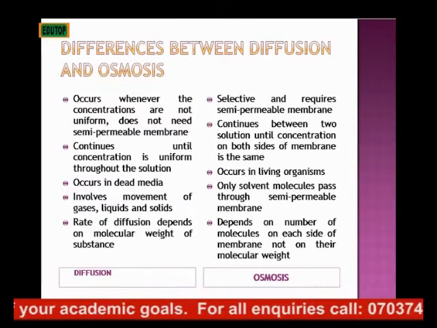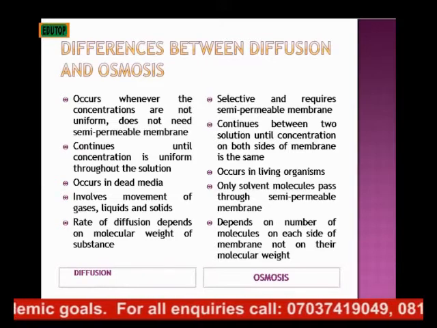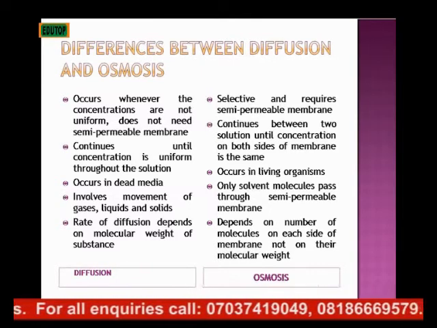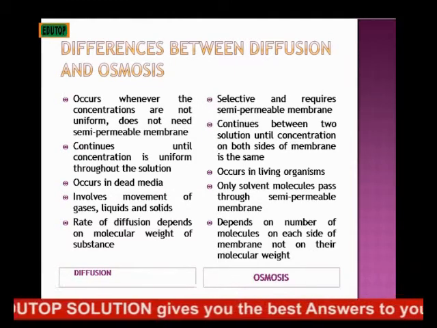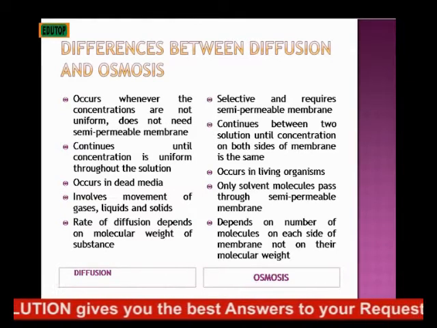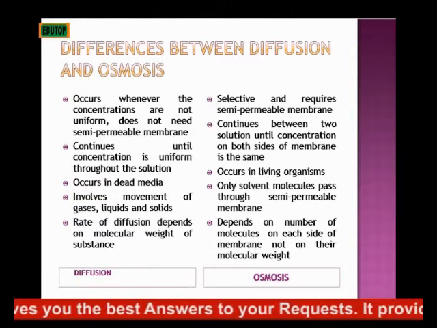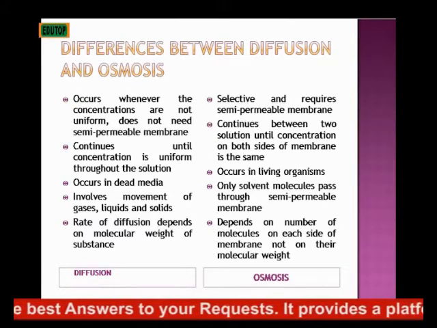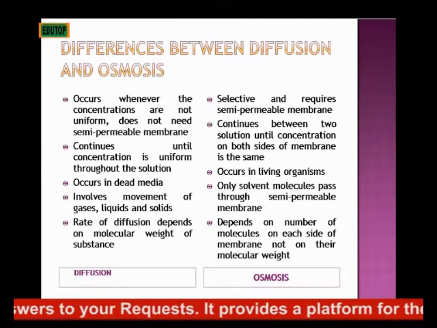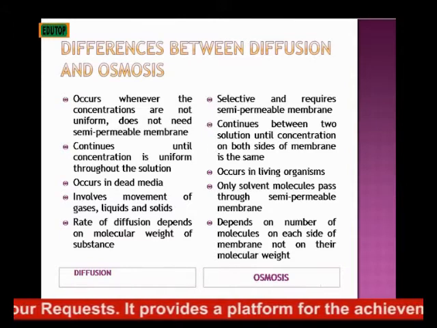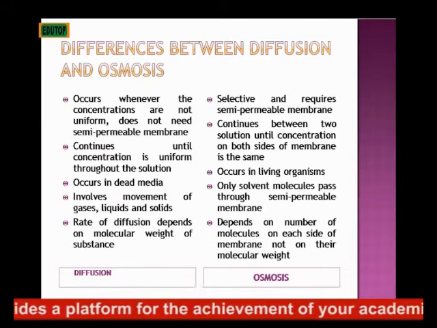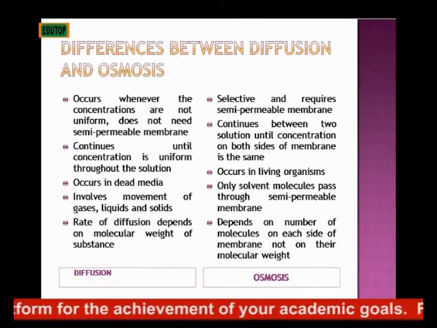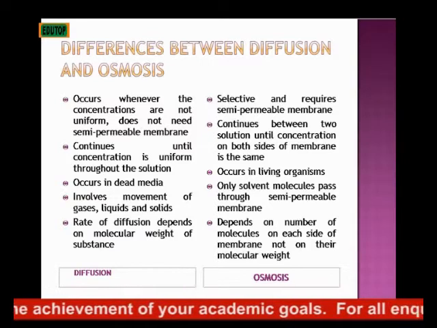Diffusion continues until concentration is uniform throughout the solution. That is, you continue to have diffusion. It will keep moving until everywhere is uniform and you have equilibrium. Whereas osmosis continues between these two solutions until the concentration on both sides of the membrane is the same. That is when osmosis will stop.